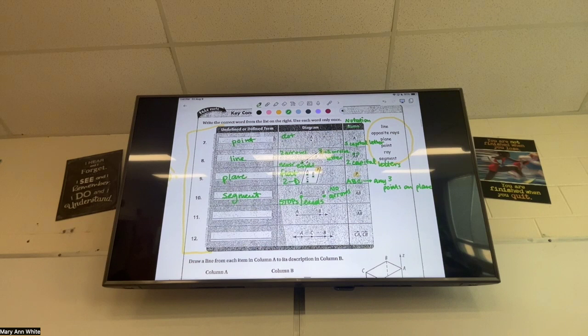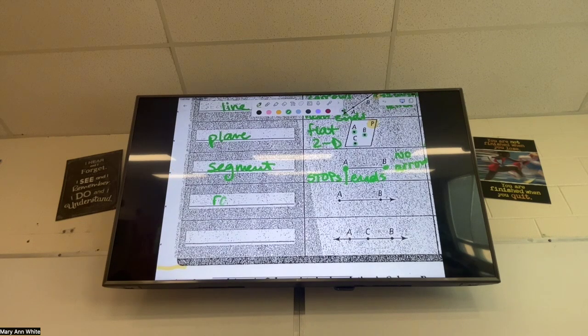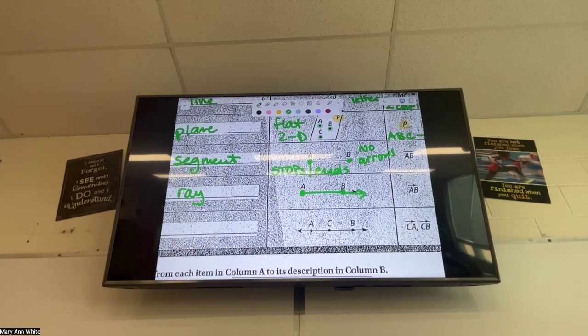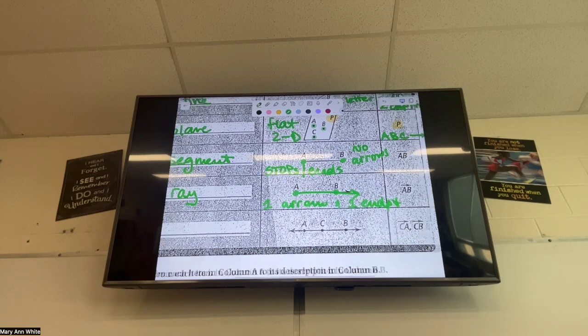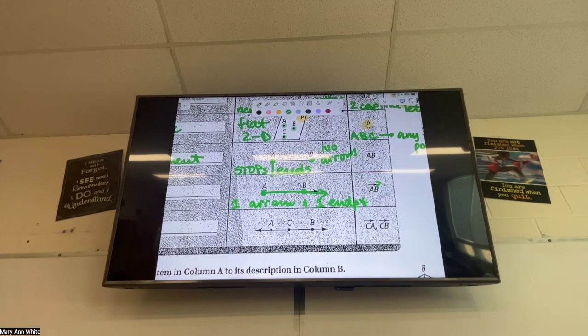All right, what about the next one? What do we call 11? With 1 endpoint and 1 arrow. This one is just a ray. So the first one is a ray because it has 2 points, an endpoint, and then a point where the arrow is going towards. Okay, it only has 1 arrow and 1 endpoint. And that's the same thing in my notation: I only have 1 arrow, and the other side doesn't have an arrow.